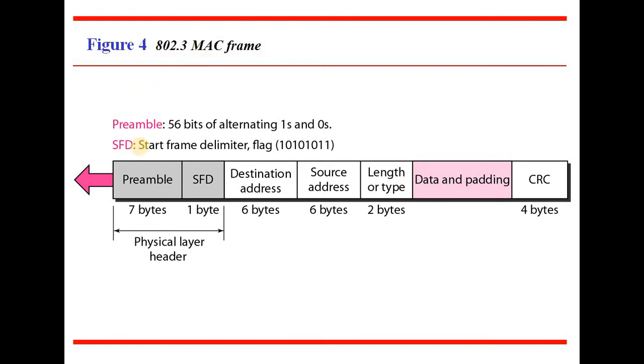Next we have data and padding. In the case of data and padding, the minimum payload that can be transmitted is 46 bytes and the maximum payload that can be transmitted is 1500 bytes. That is called data and padding. If the data is not of that length, then we perform padding. Padding is a function of adding extra bits to the existing data. So that is done at data and padding. Next we have CRC. CRC is an error detection and correction algorithm, which is performed at the data link layer, and the main functionality of the data link layer is to perform error detection and correction.